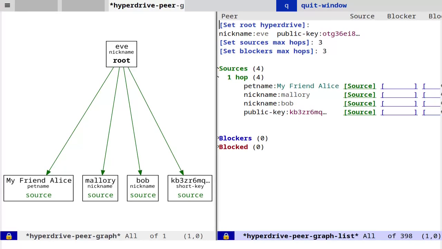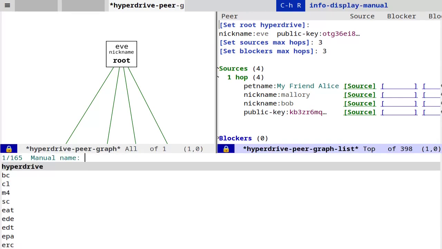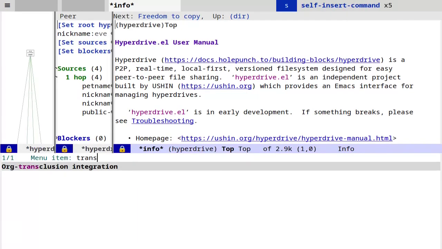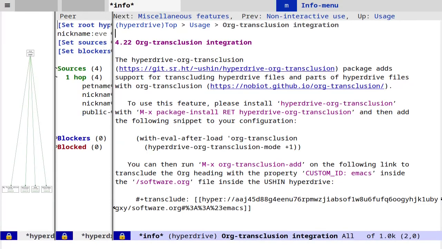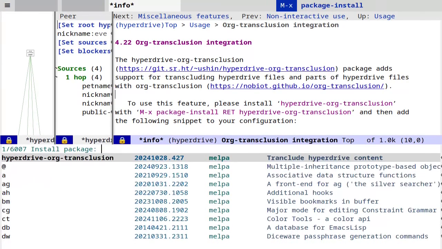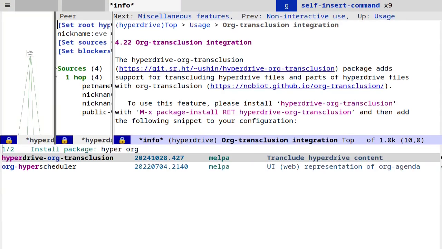Now, I'd like to show you the hyperdrive Org-transclusion package we published. I'll open up the hyperdrive manual to see how to install it. Now, from here, I'll press M and type in transclusion to jump straight to the Org-transclusion integration section of the manual. To summarize, we can install hyperdrive Org-transclusion with M-x package-install, hyperdrive Org-transclusion.